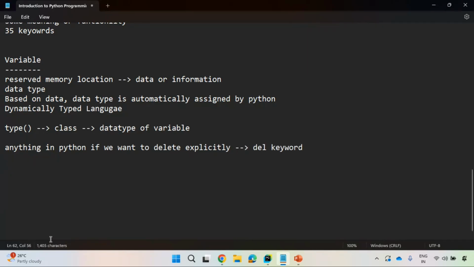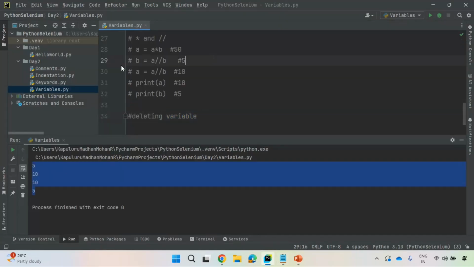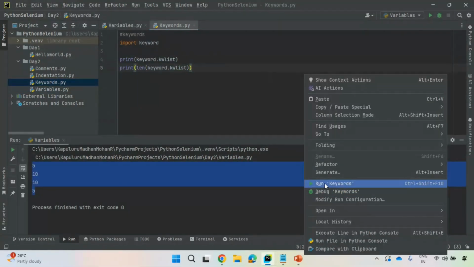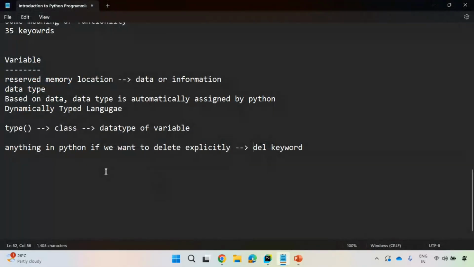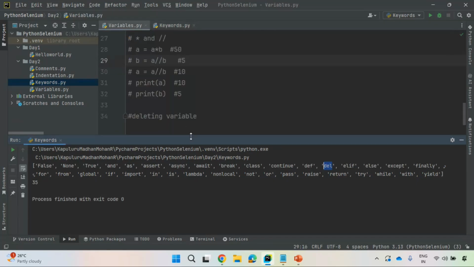Del is a keyword. Observe here, I'm executing these keywords again. One of the keywords is del. You see here, del is a keyword, which is used to delete anything in Python. Not only variables, it can be a method, it can be an object, anything. In this case, we are talking about a variable, so that's the reason I have specified deleting a variable.